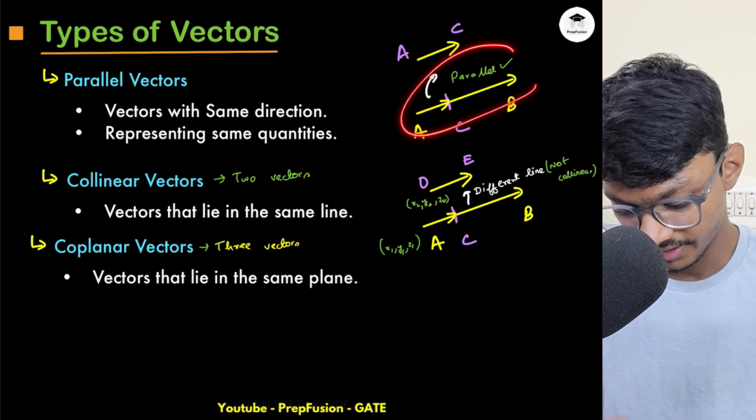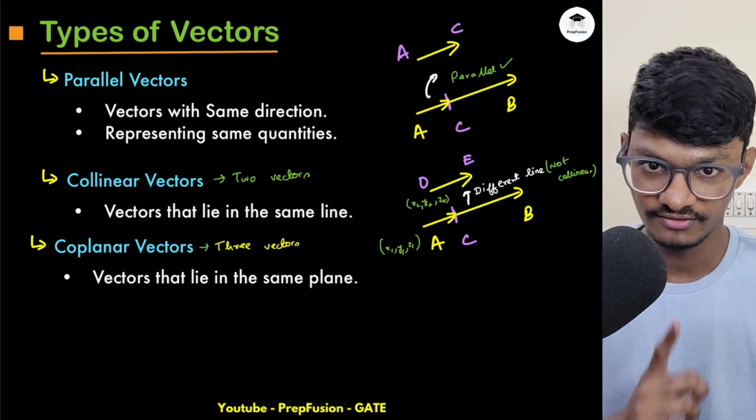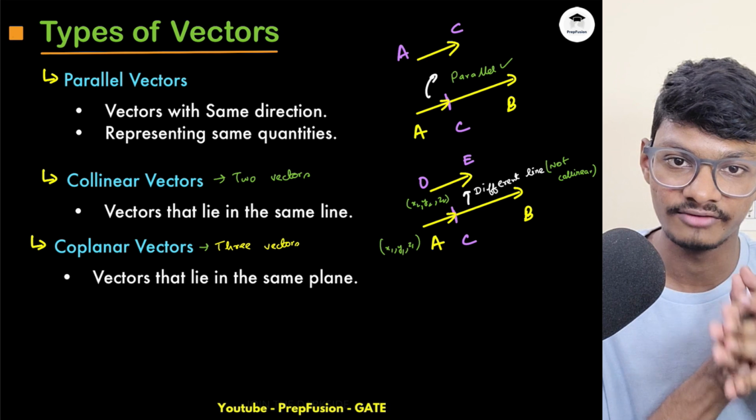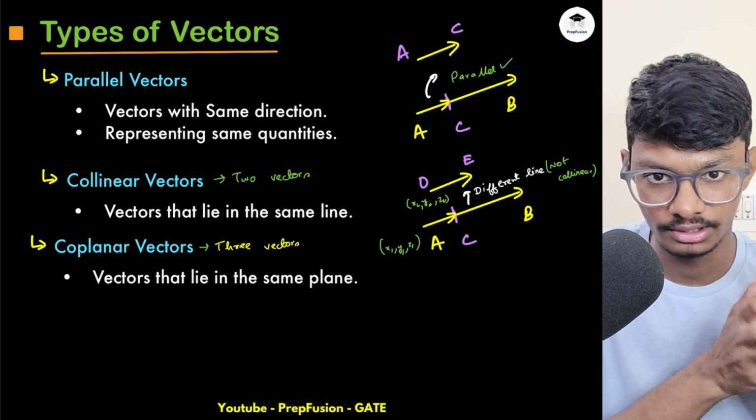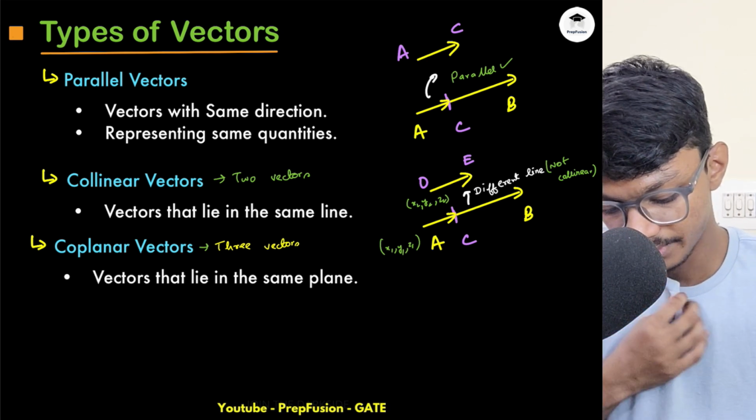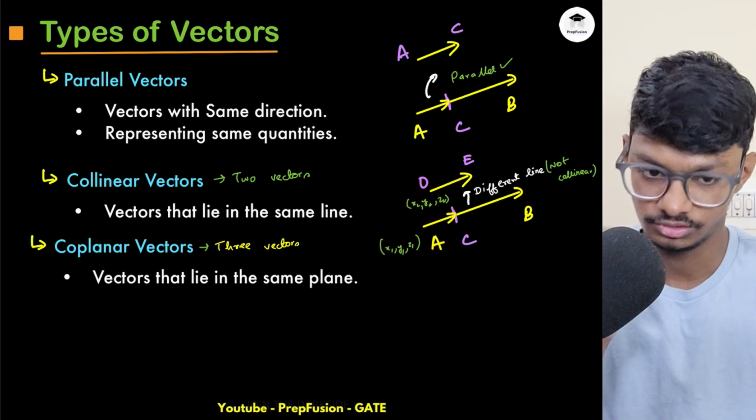Now, very important: if vectors are free flowing, then your parallel vectors will also be known as collinear vectors, because they haven't mentioned any endpoints. So that is very important.